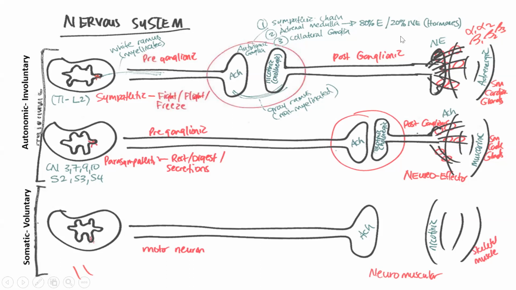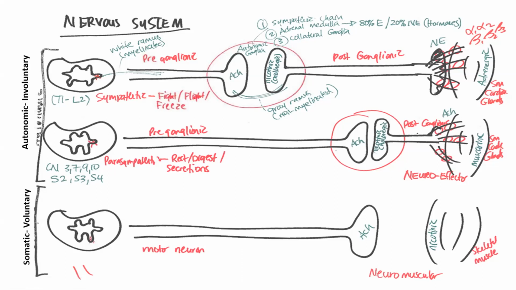The second route of communication was synapsing onto an adrenal medulla chromaffin cell. And that chromaffin cell would in turn release 80% epinephrine and 20% norepinephrine and a very, very minimal amount of dopamine as well. And then the third route of communication was a collateral ganglia, which was also an autonomic ganglia, but not a part of the sympathetic chain, okay? So those are the 3 routes that we spoke about for the sympathetic communication specifically.